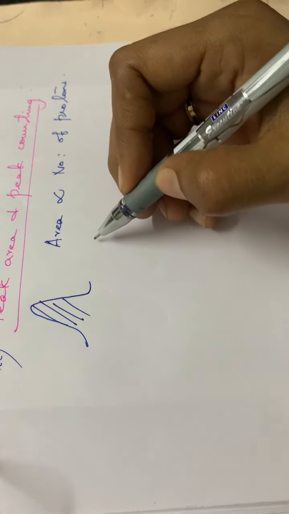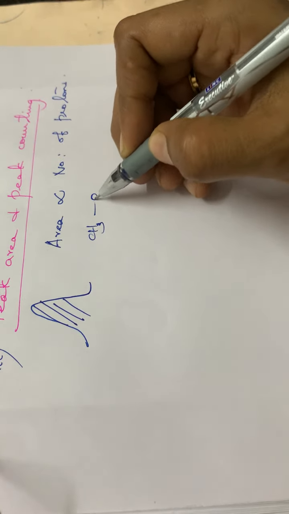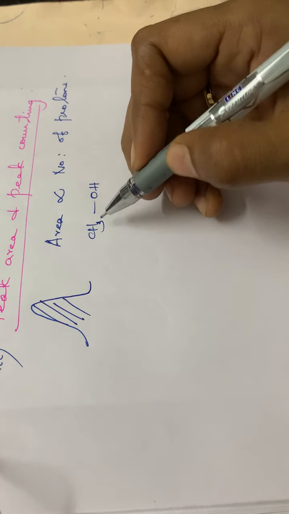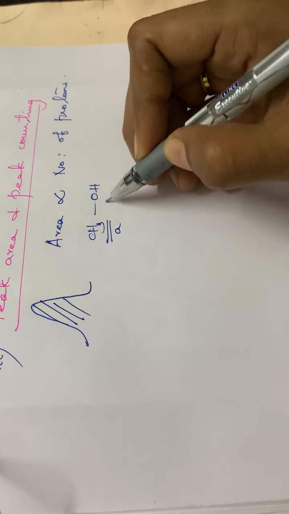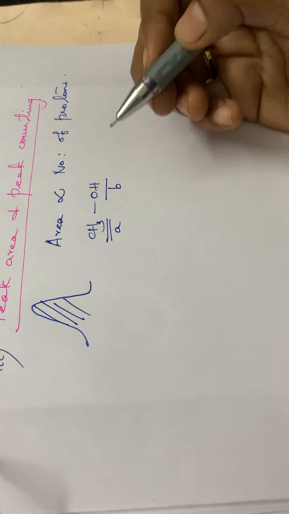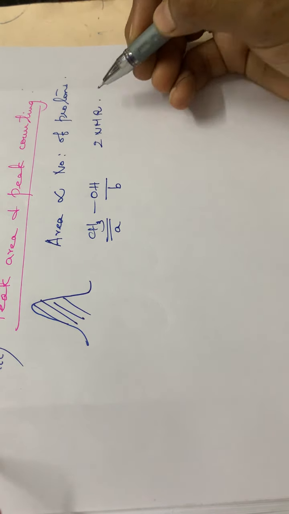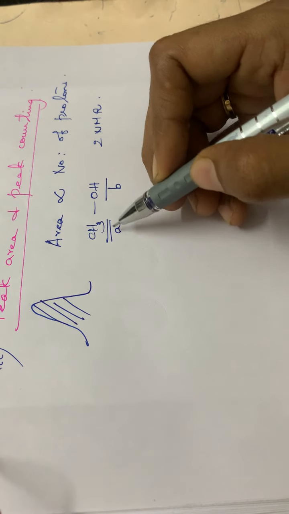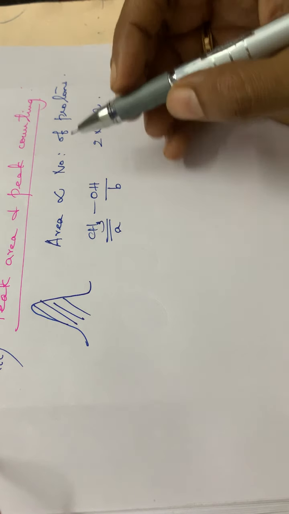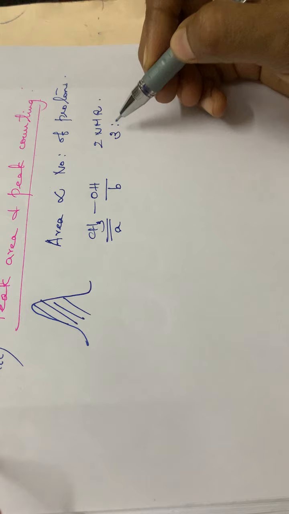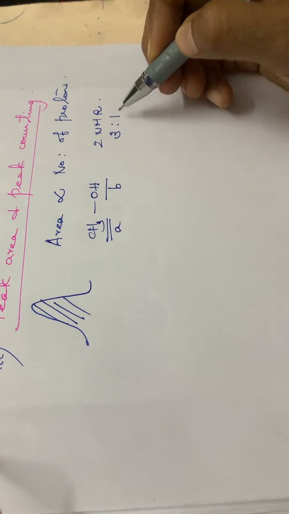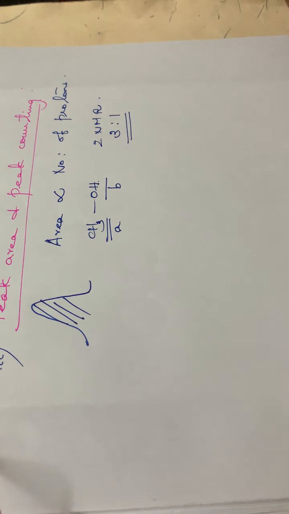See here in the case of methanol, CH3OH, how many types of protons are there? This is one type of proton, A, and this is another type of proton, B. So how many NMR signals? 2 NMR signals. And what about the ratio? In the case of A, how many protons are there? 3. So it will be in the ratio 3:1, since for B, 1 proton is there.